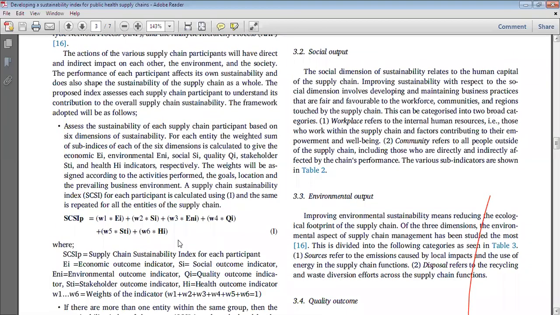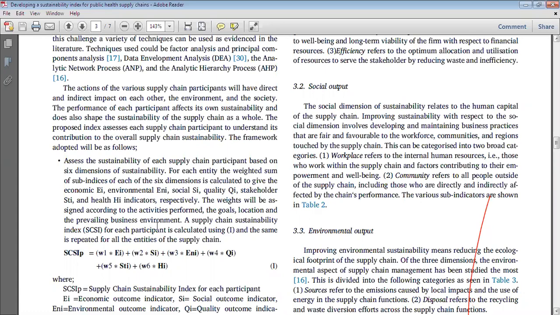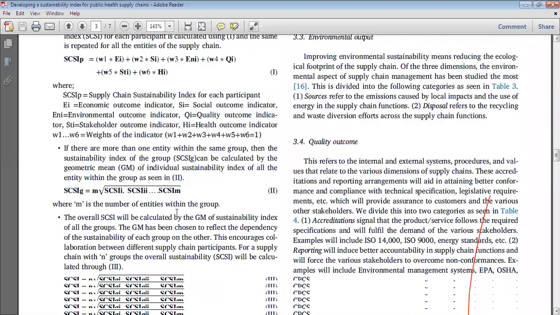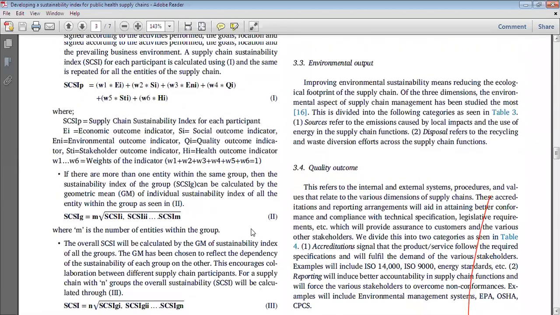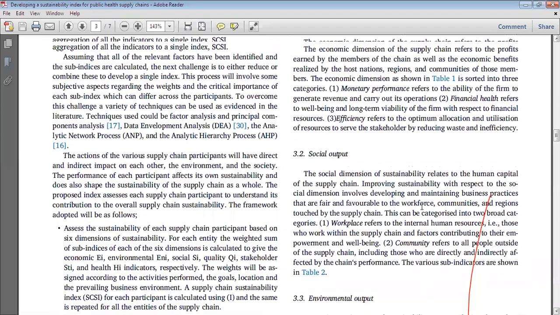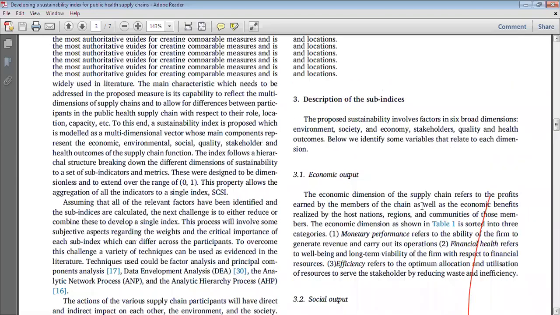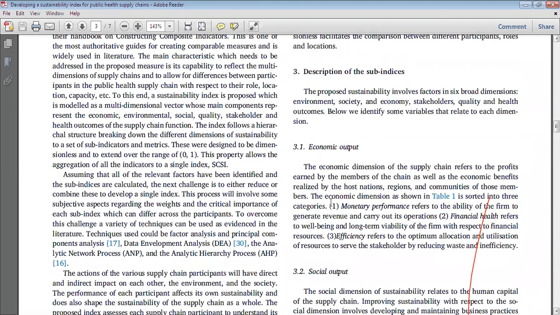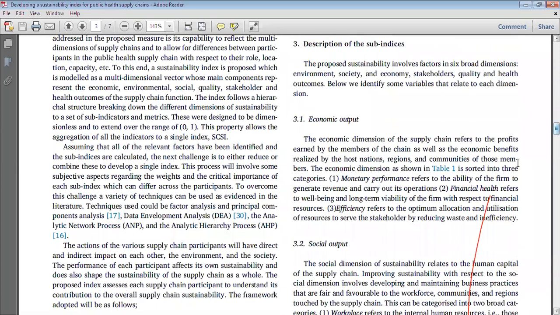They have developed this supply chain sustainability index. They have mentioned one formula. Then they have the third part, description of sub indices, and the subsections also they have mentioned.